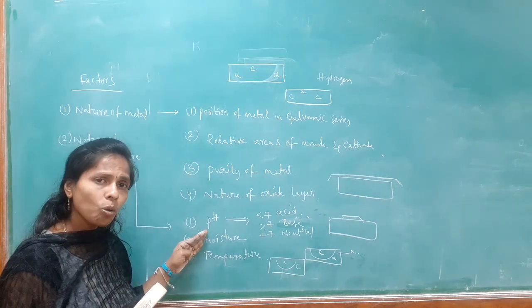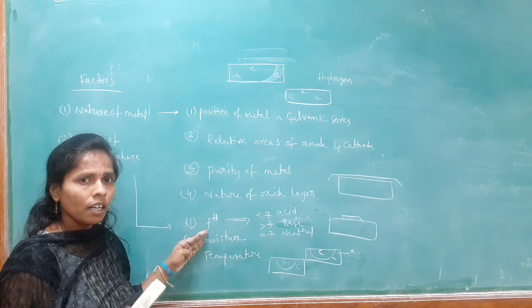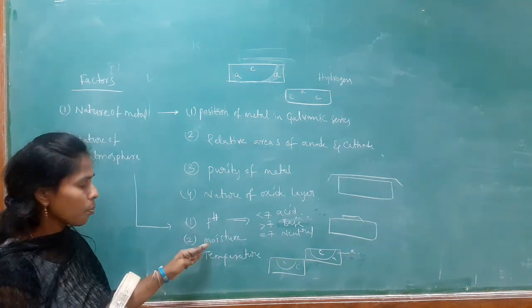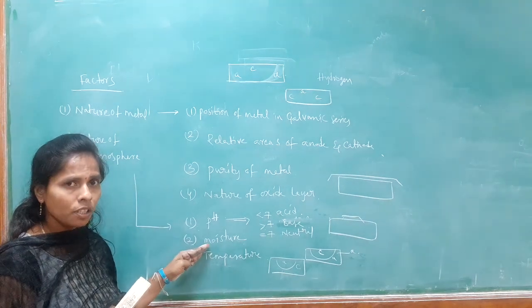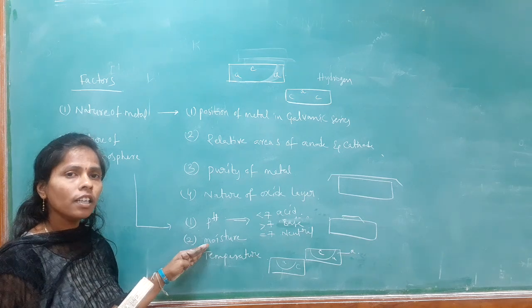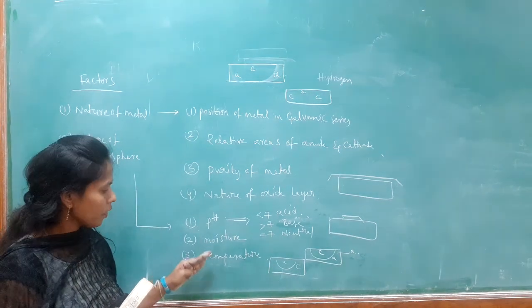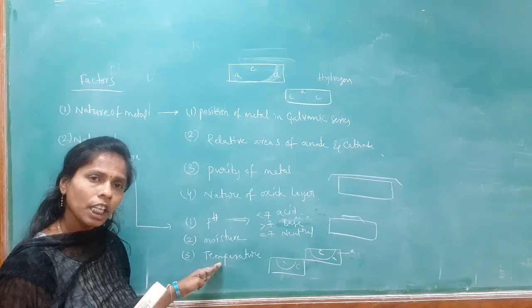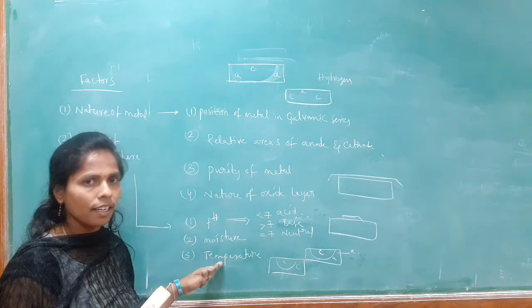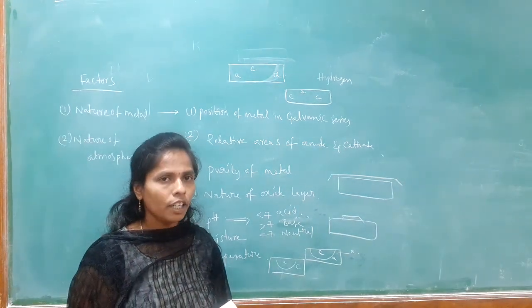If pH is more than or equal to 7, corrosion is less, rate of corrosion is more. Moisture: more moisture, more corrosion; less moisture, less corrosion. More moisture, rate of corrosion is less; less moisture, rate of corrosion is more. High temperature, rate of corrosion is more; low temperature, rate of corrosion is less. So those are the factors affecting the rate of corrosion.